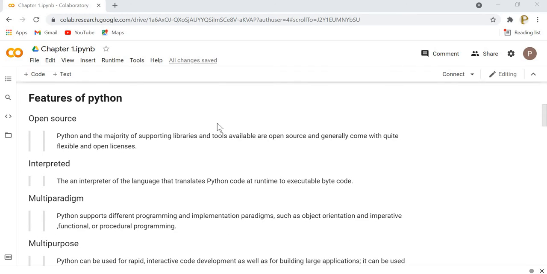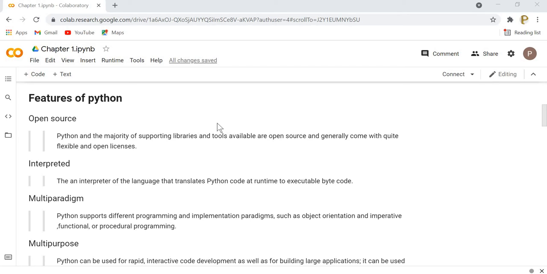Now talking about the features of Python. Python has so many features that have made it one of the top programming languages of recent times. Some of the features are mentioned here, like open source. Python and the majority of its supporting libraries and tools are available open source and generally come with quite flexible and open licenses. So most of the libraries of Python are open source, and Python is an open source programming language on its own. That is the reason why people are more attracted toward this programming language.